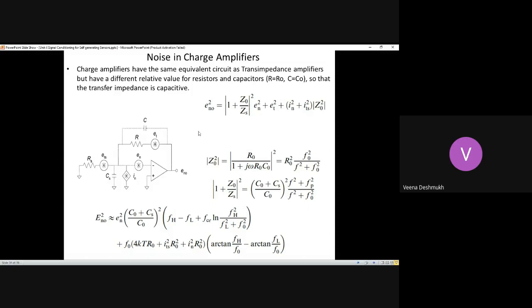Same equations here also. What we have seen, the same noise sources, ITS, IN, same noise sources as in the earlier case. The only thing is, the net impedance is now Z0, which is the parallel combination of R0 and C0, connected in the feedback path. So if you add them here, in the earlier case we took R by RS, but here it is impedance Z0 and ZS. Z0 is the effective impedance of R0 and C0, and ZS is the effective impedance of RS and CS.